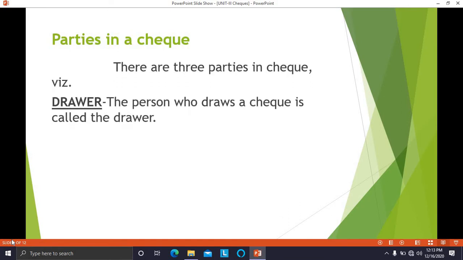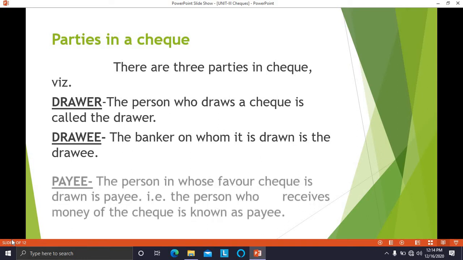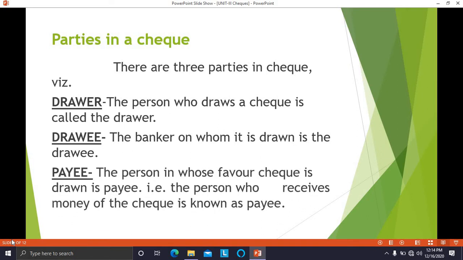That is drawer. Drawer is a person who draws a check. The maker of the check is called the drawer of the check. Drawee: the bank on whom the check is drawn is called the drawee. And payee. Payee is the person in whose favor the check is drawn. That is the person who receives the money of the check, he is known as payee.